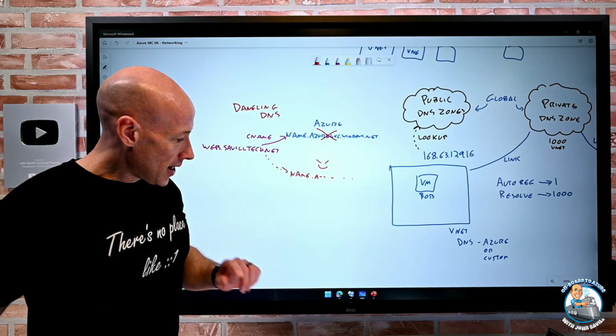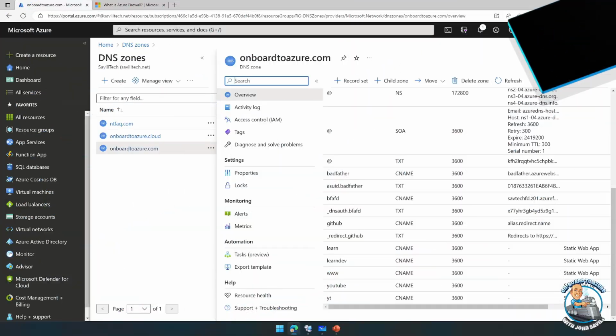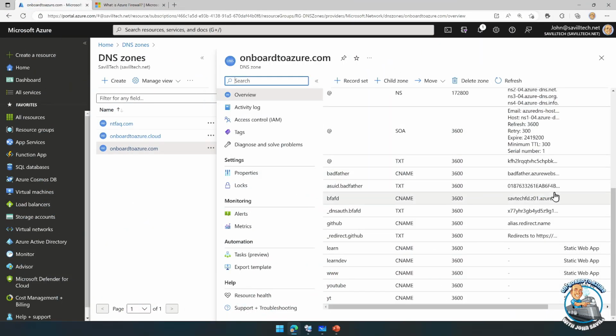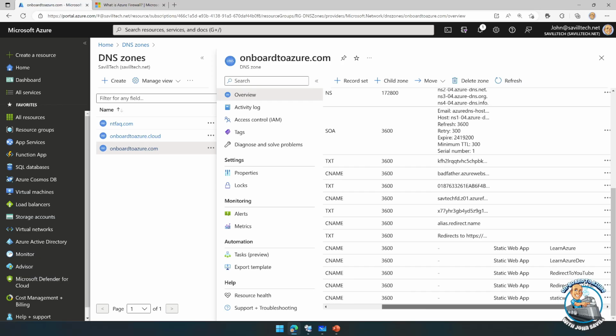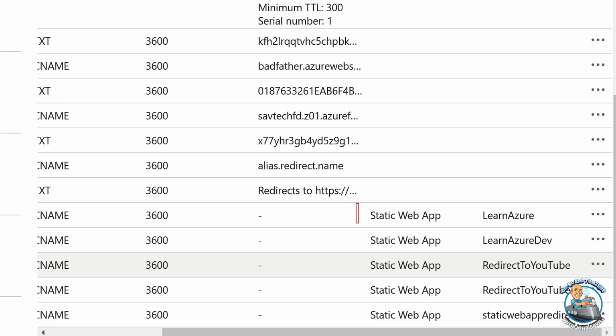So my whole point here is one of the nice things that I can do with the Azure Public DNS is, rather than being an alias to a name, if you look at these bottom records, what they actually point to are Azure services. So it automatically points. If I deleted the Azure service, the alias would just stop working. It's not dangling. It can't be taken over by someone else.